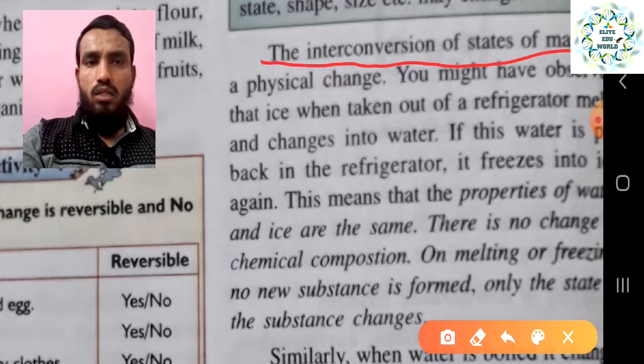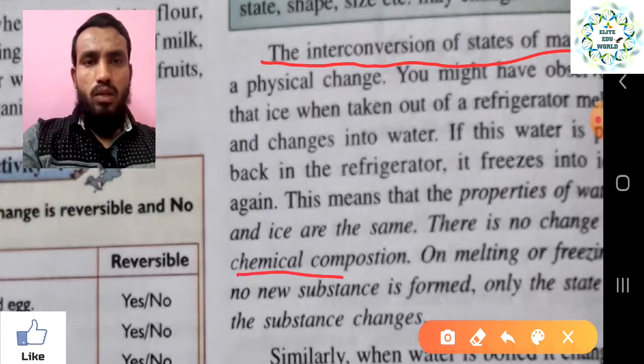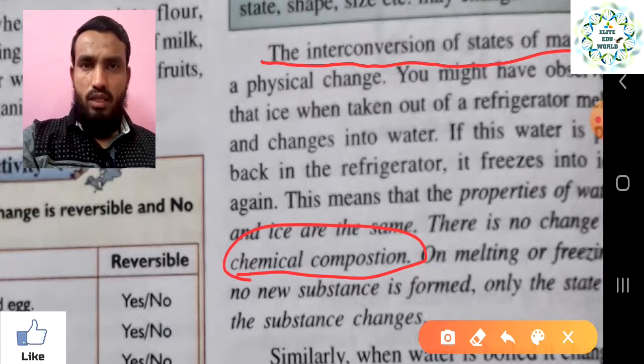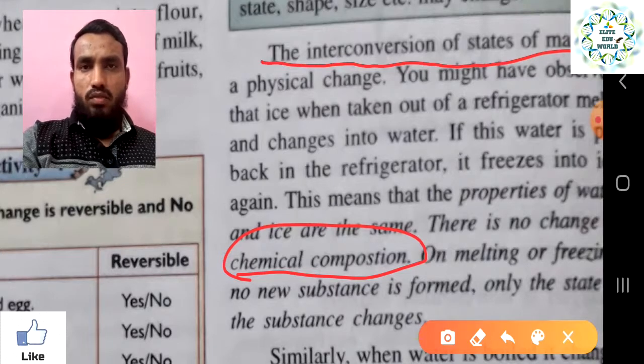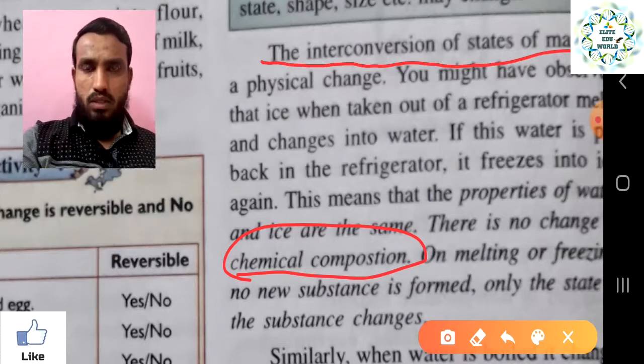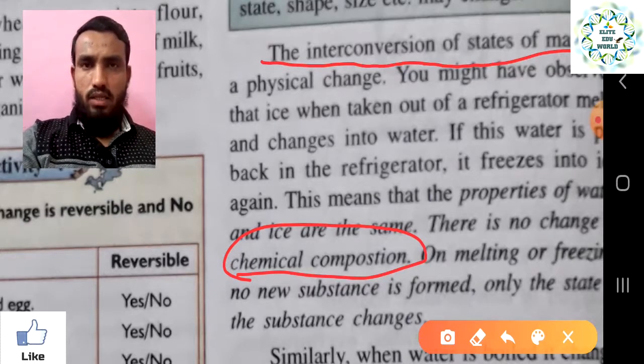So the properties are not going to change. This means that properties of water and ice are the same, and there is no change in the chemical composition. The chemical composition is going to be the same in the form of ice or in the form of liquid. That is what is called physical change. On melting or freezing, no new substance is formed, right? That is why it is called a physical change.